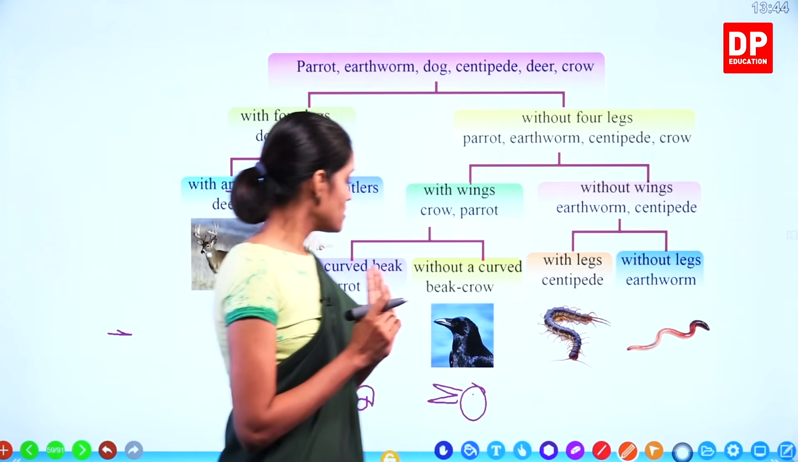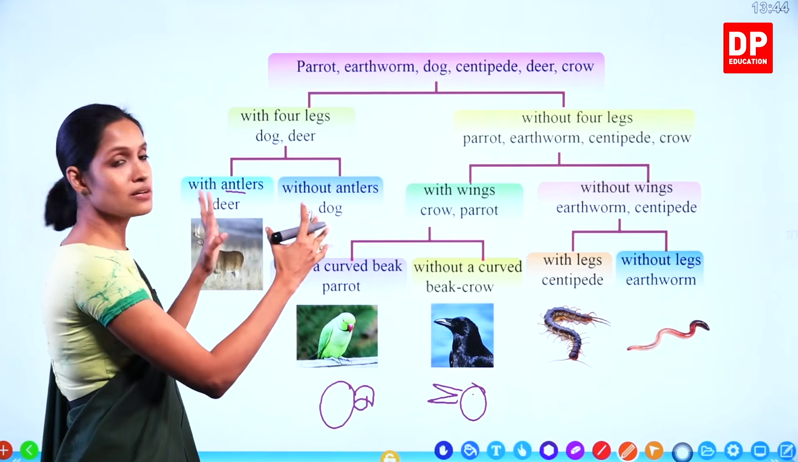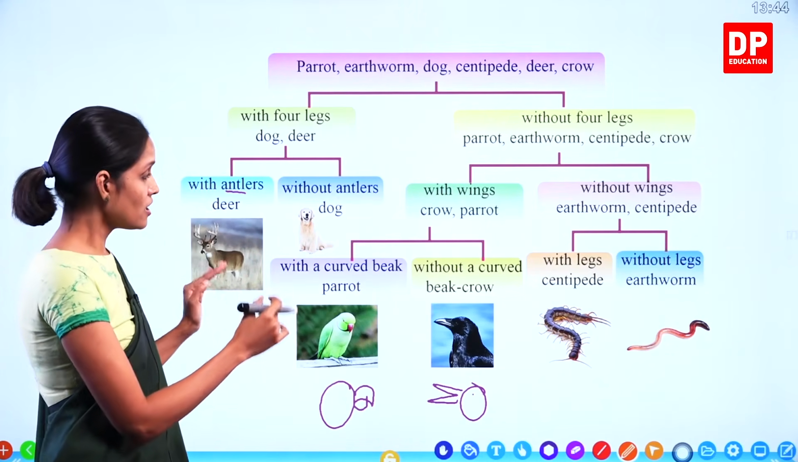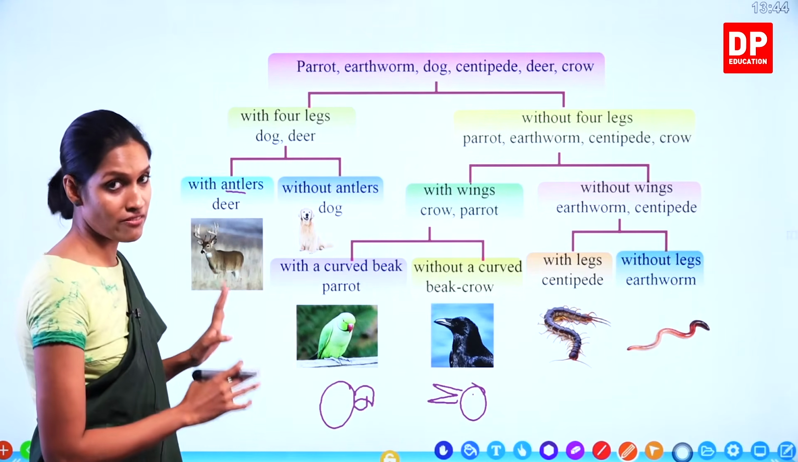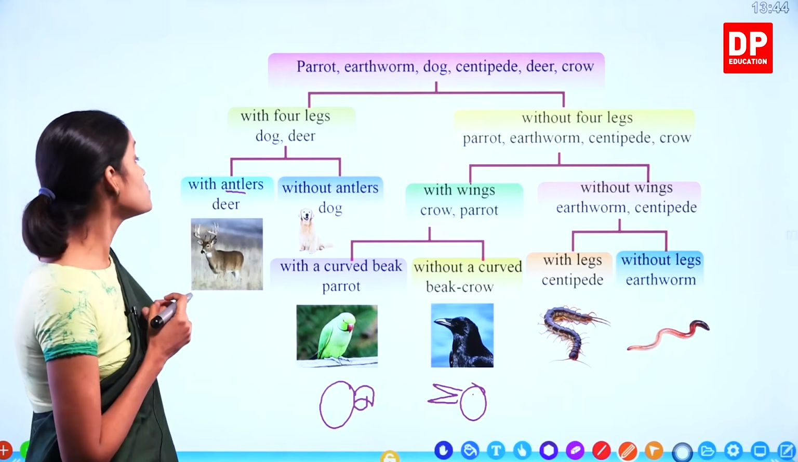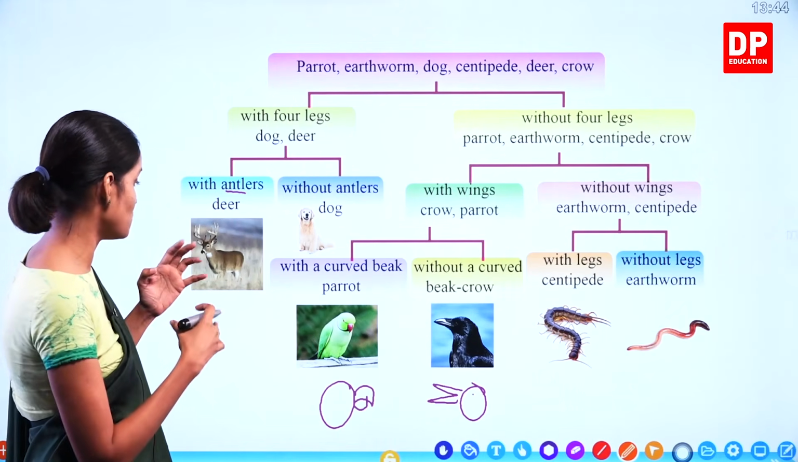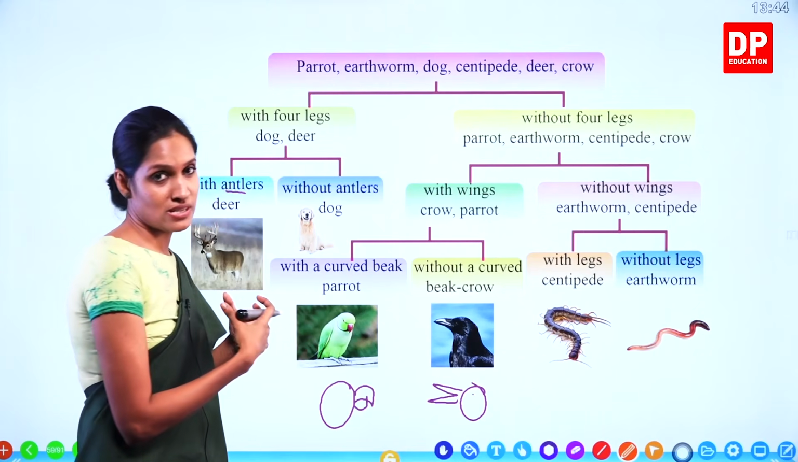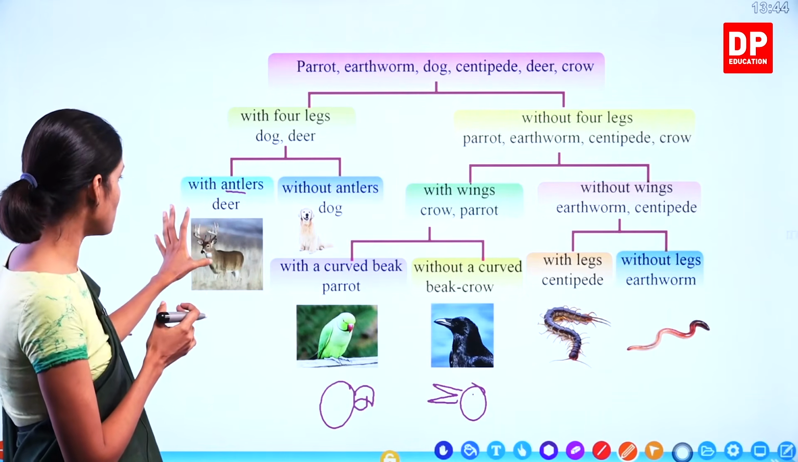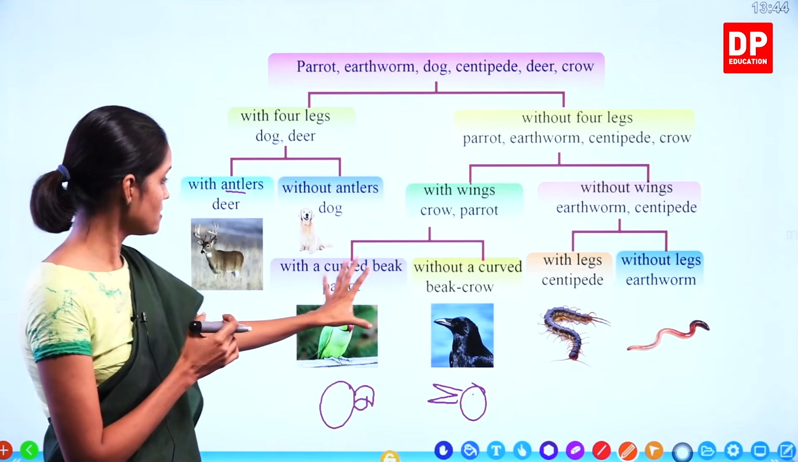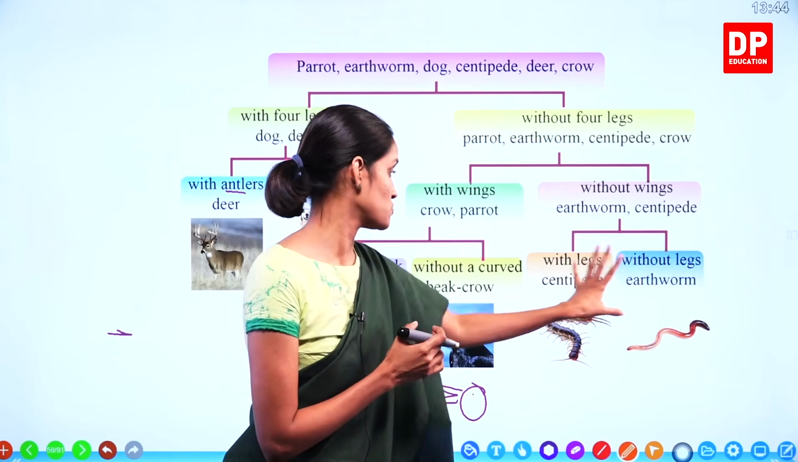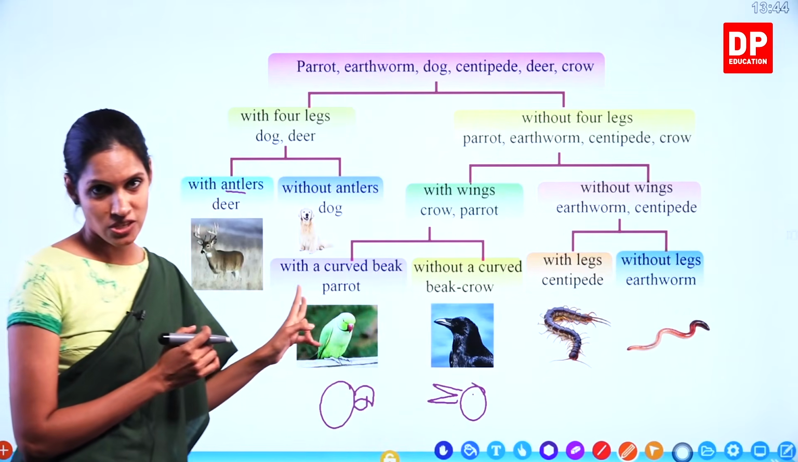Understand, children? So, as I told you, after completing a certain dichotomous key, you have to make sure that you have done it right. So, I'm going to take a look. I'm going to look at these things and check whether there are more than one animal at the end of each branch. Here only one, another one, and that's also one animal each.